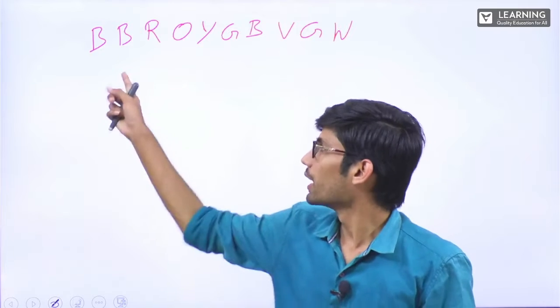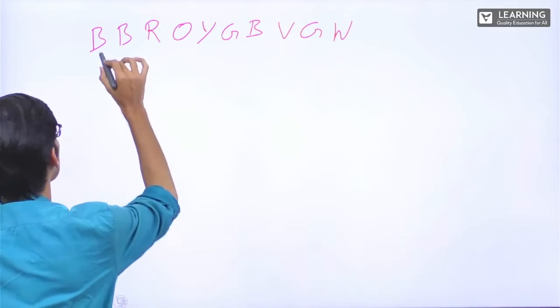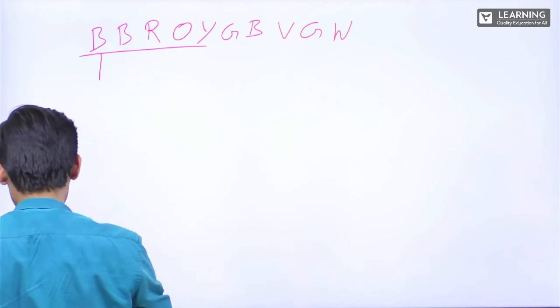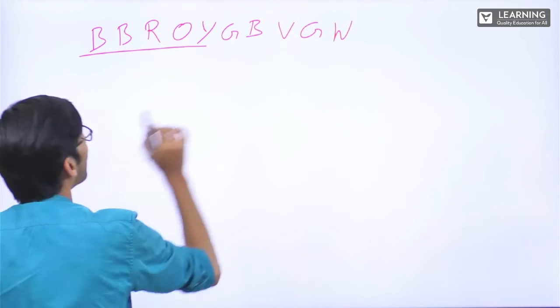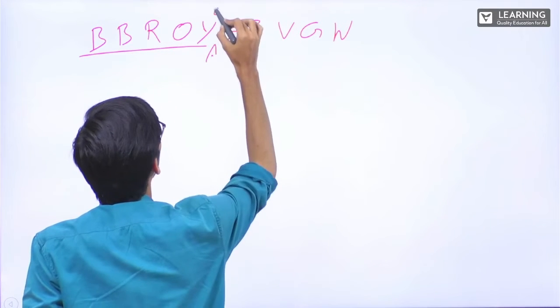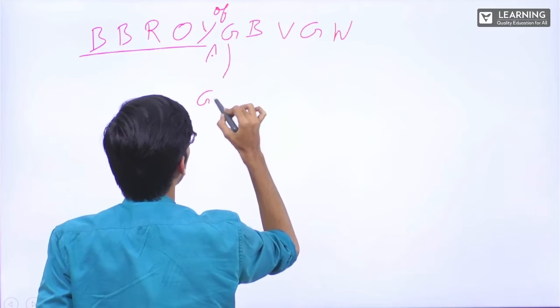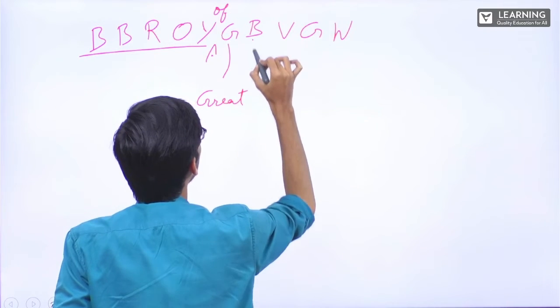Very simple. How you can remember is, remember this as it is. B.B. Roy. It's a person.